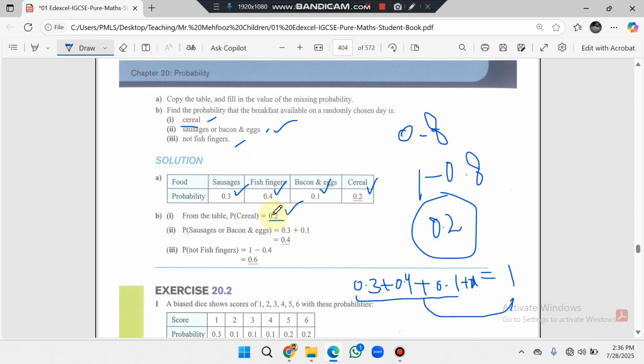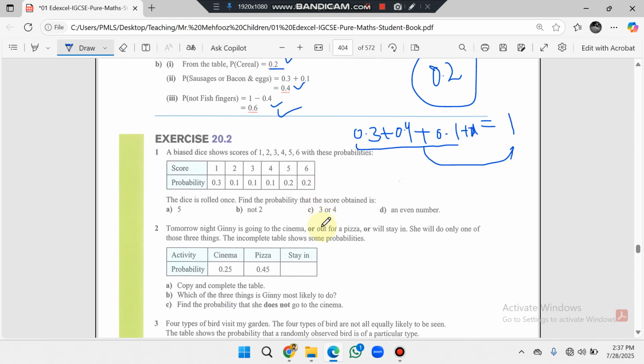The probability of sausage is 0.3 and the probability of bacon and eggs is 0.1, so the probability of sausage or bacon and eggs is 0.4. Next one is not fish fingers. Here is the probability of fish fingers. If we subtract this probability from 1, we get the probability of not fish fingers, that is 0.6. This is the solution of this example.